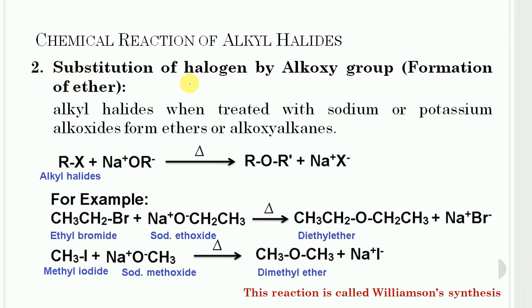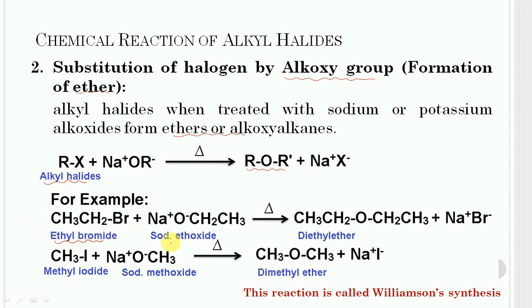Next is the substitution of halogen by alkoxy group, and it will lead to the formation of ethers. In this case, alkyl halide when treated with sodium or potassium alkoxide forms ether or alkoxy alkanes. So in this case, alkyl halide is treated with sodium alkoxide and ether will get formed. So let us consider its examples.